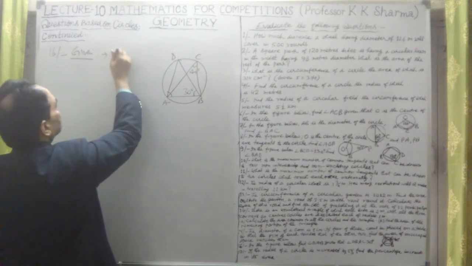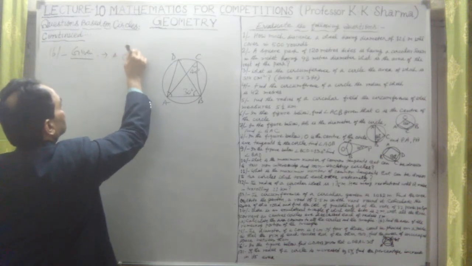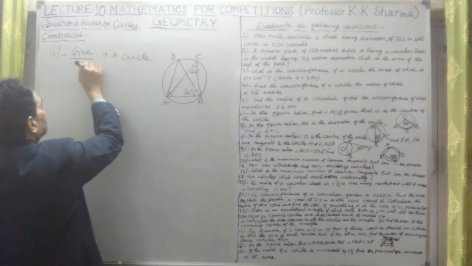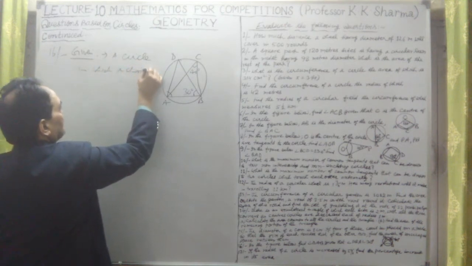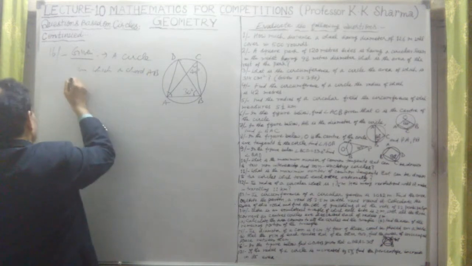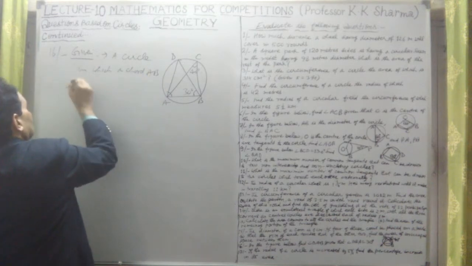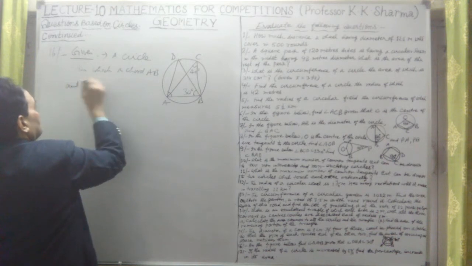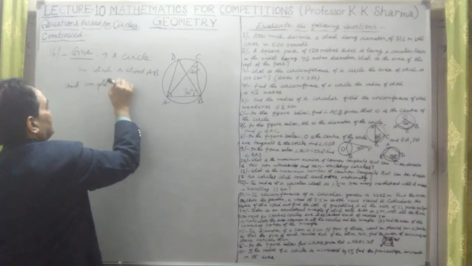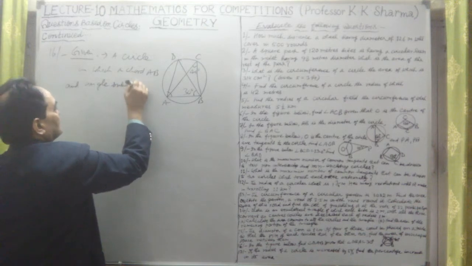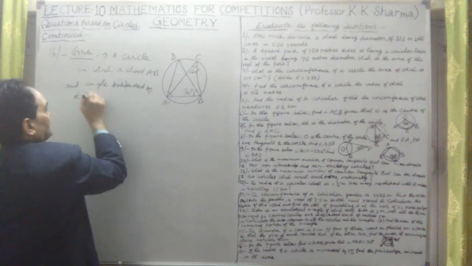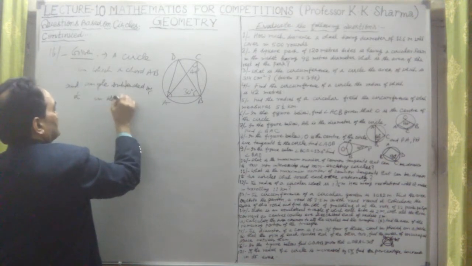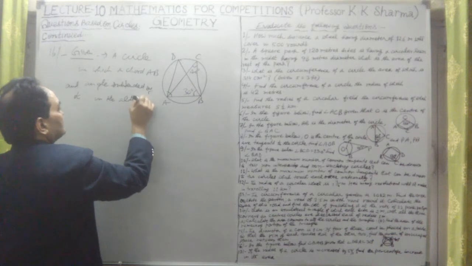Given here, a circle in which a chord AB and angles subtended by the chord in the alternate segment